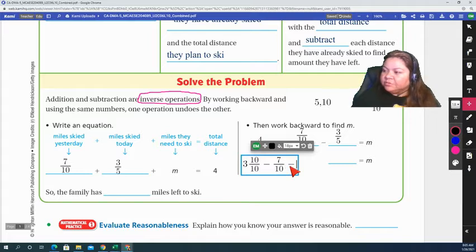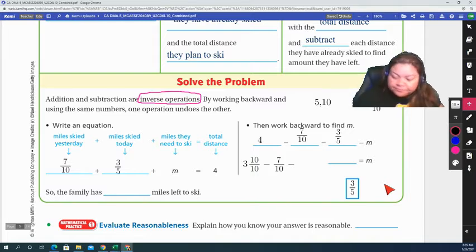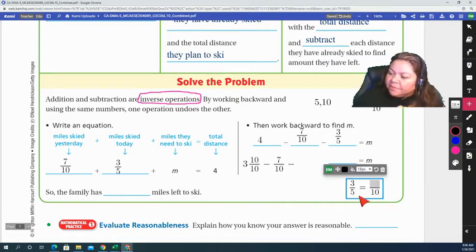And now we're going to subtract 3/5. So we need to find the equivalent fraction of 3/5, and we know that our denominator needs to be 10. So I think, 5 times what number equals 10?